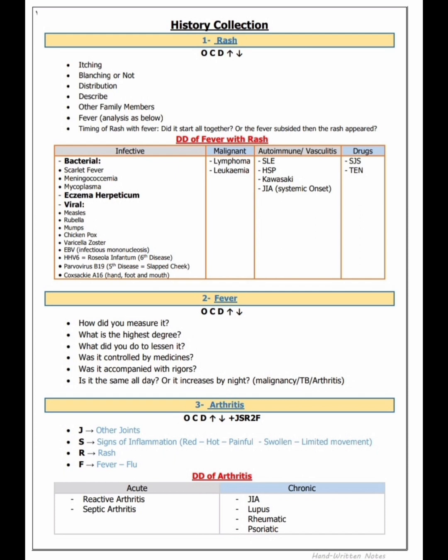Was it controlled by medicines? Was it accompanied with rigors? Is it the same all day or does it increase by night? Because malignancy, tuberculosis, arthritis, we need to exclude.